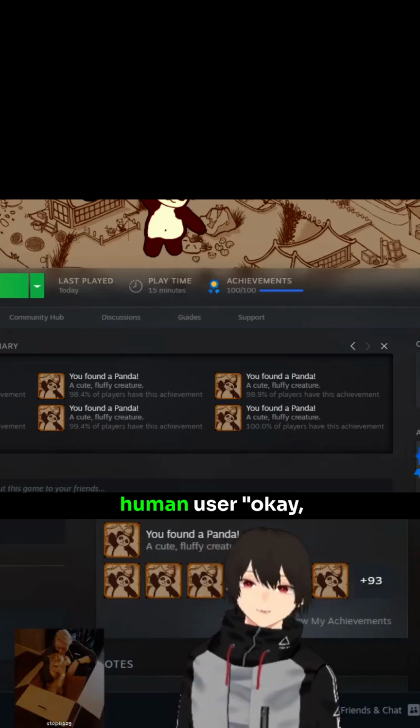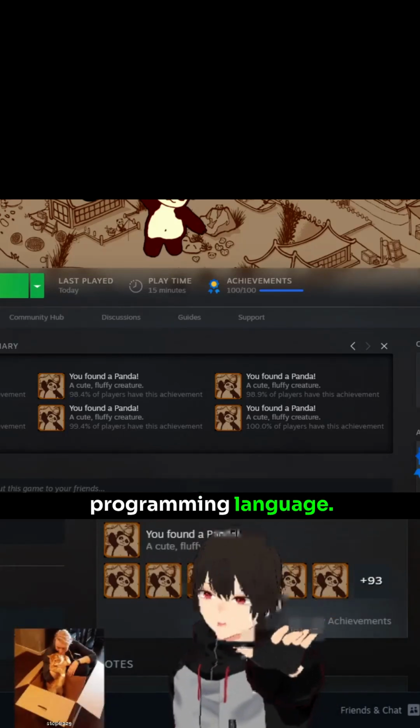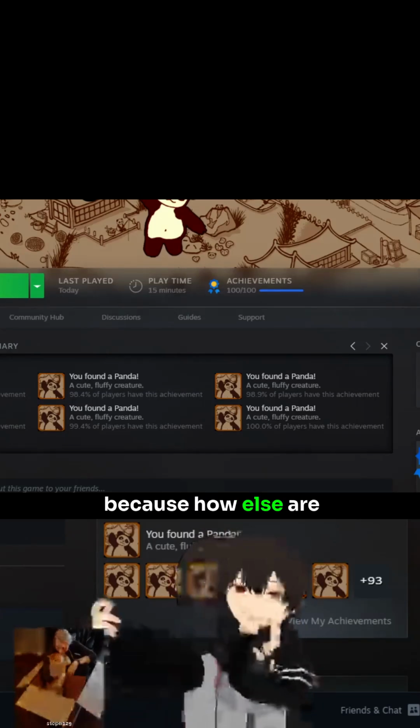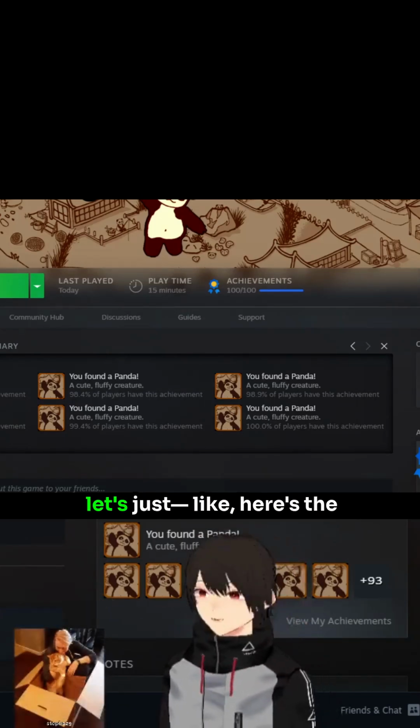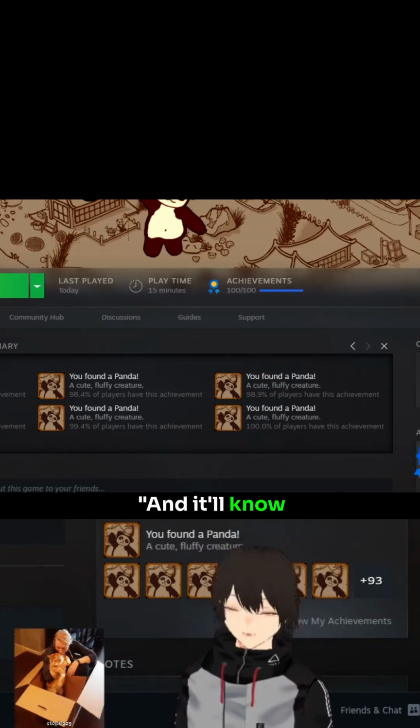I would tell the human user, okay, so I got this feature, but you're going to have to learn a new programming language. You need to learn a new syntax. I'll teach it to you, but you have to learn it, because how else are you going to communicate what you want? But the AI was like, no, here's the language. You just type naturally what you want. Elegant. It'll know what you want.